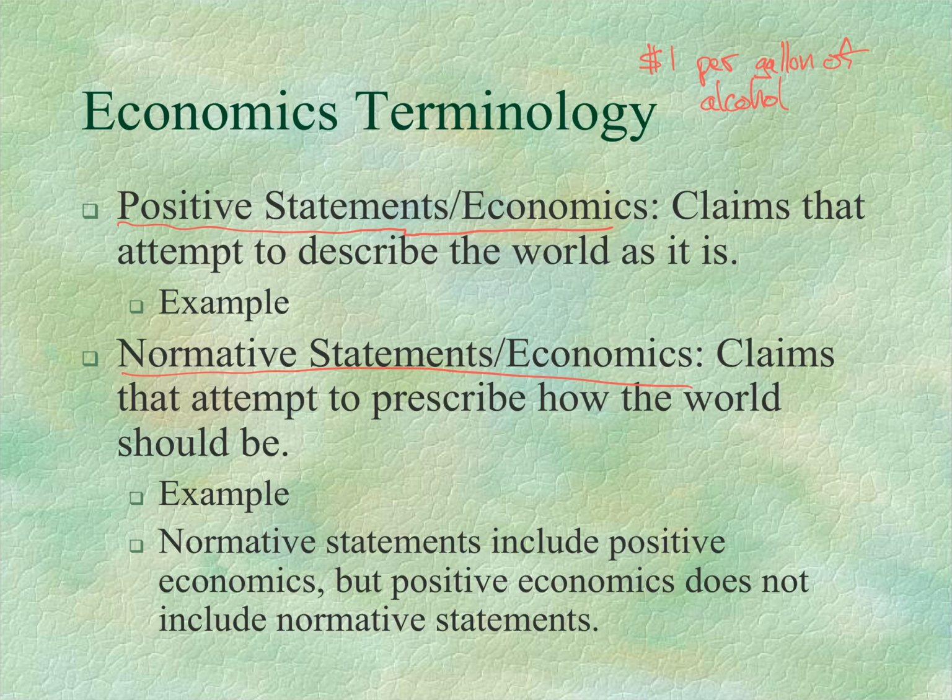This causes this. Now, normative economics, or normative statements, normative analysis would be to say, we should raise the tax by $1 per gallon of effective alcohol because we think the benefits of more tax revenue for the Commonwealth of Virginia, fewer drunk driving accidents, fewer sexually transmitted diseases, outweigh the costs. And what are the costs? Well, there'll be less consumption of alcohol. People will have less wine with their dinners, enjoy their dinners a little bit less. Parties in some situations will be a little less fun, or there'll be fewer parties. There is a cost here. So there are benefits and there are costs.